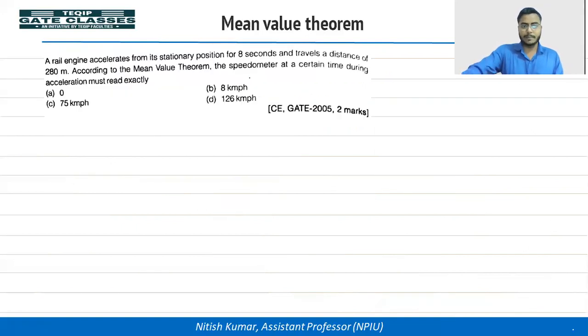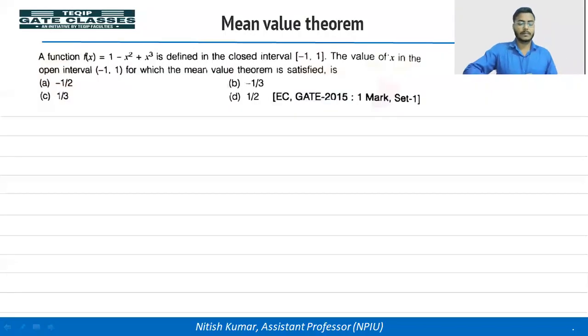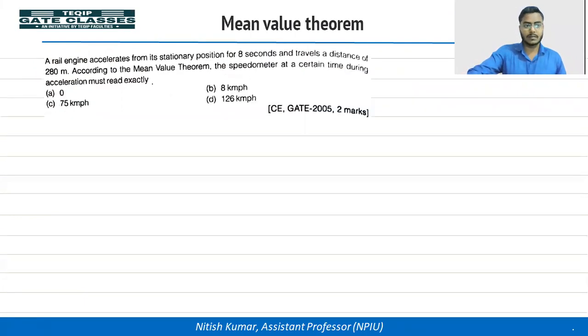Let's take a few examples from GATE. A rail engine accelerates from its stationary position for 8 seconds and travels a distance of 280 meters.